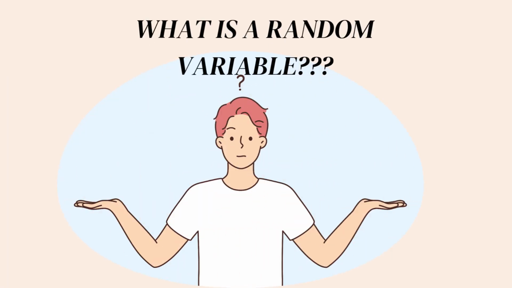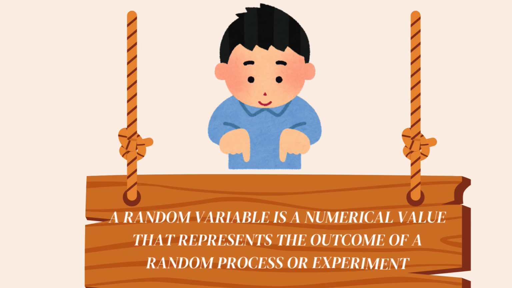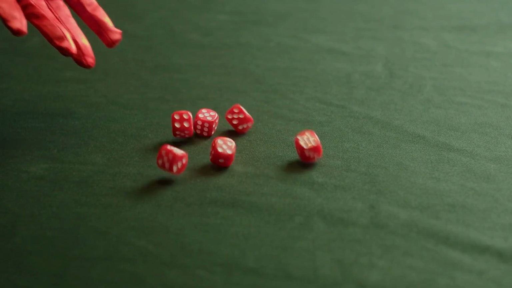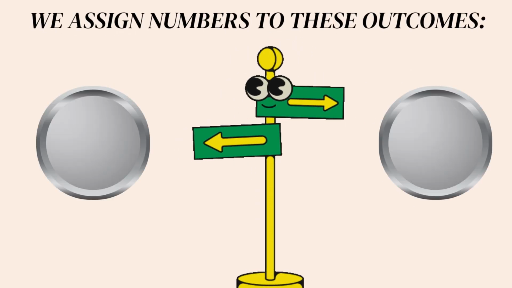Next is, what is a random variable? A random variable is a numerical value that represents the outcome of a random process or experiment. For example, tossing a coin. The outcome can be head or tail. Second is rolling a dice. The outcome can be 1 to 6. We assign numbers to these outcomes.